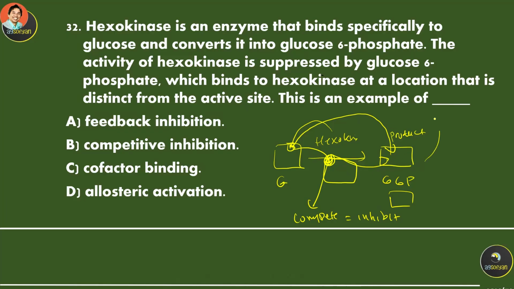If there is too much product, it will inhibit the reaction. This controls that only a certain amount of product will be produced. If there are too many, the extra product will do the inhibition. That's what we call feedback inhibition.